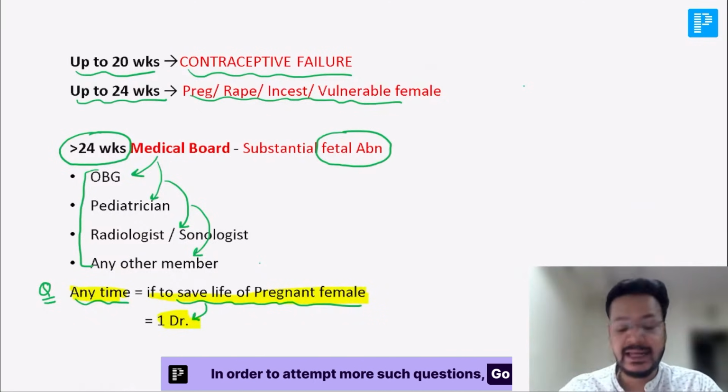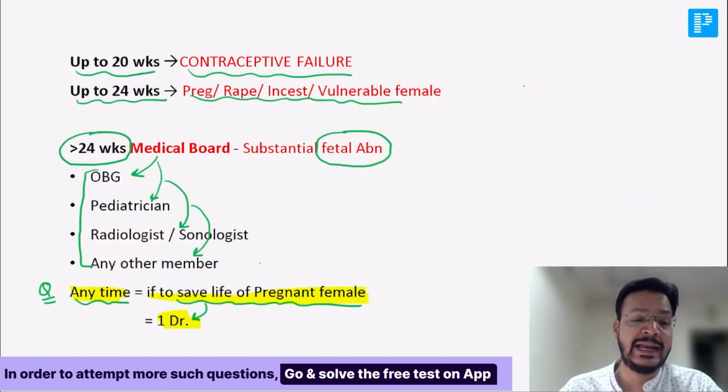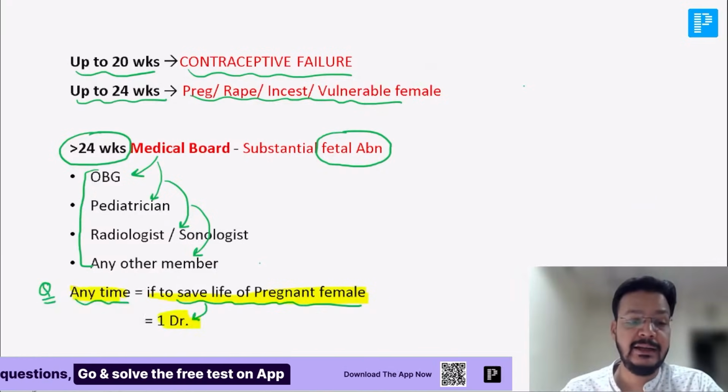So these are some very clinical and very important questions you can get in your exam. Do not make mistakes.